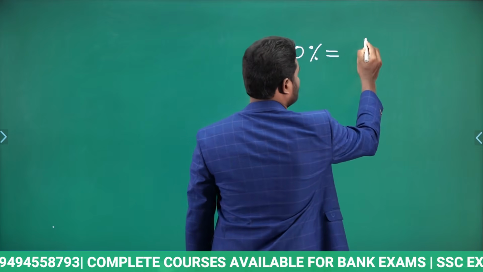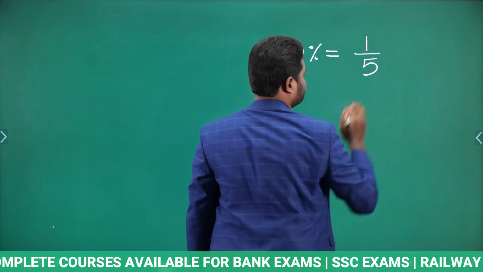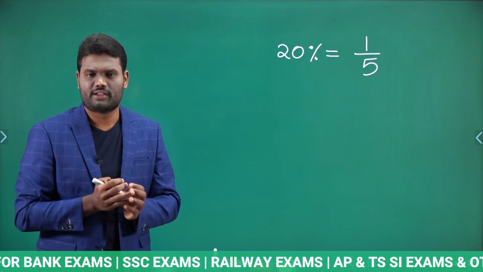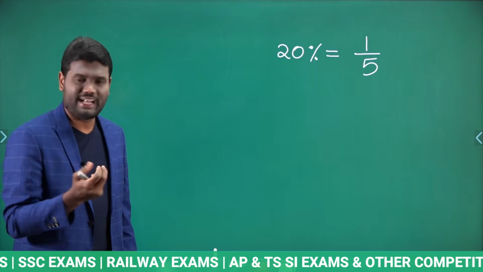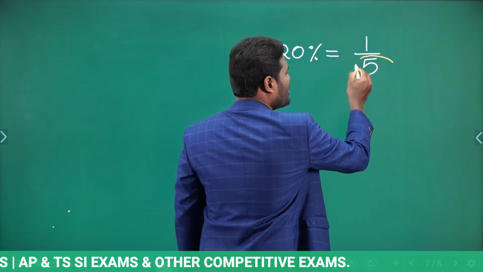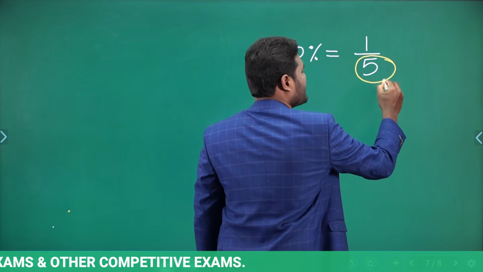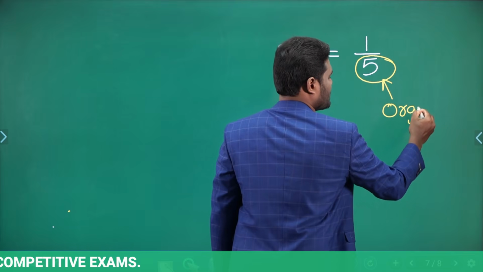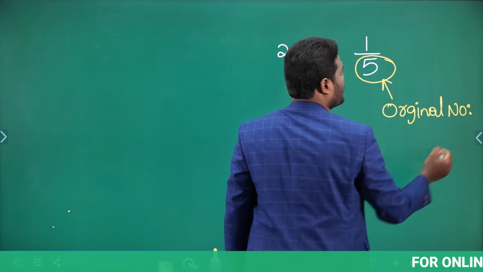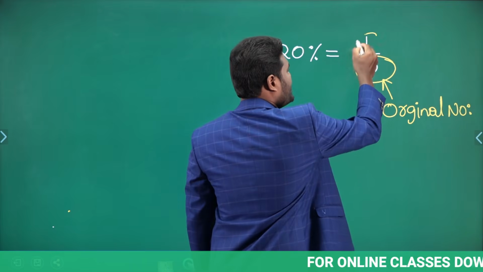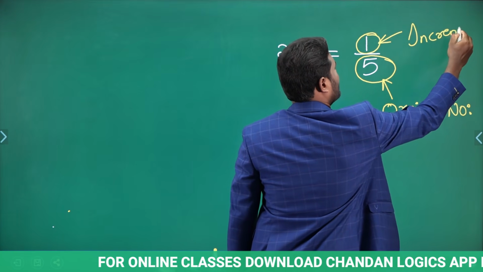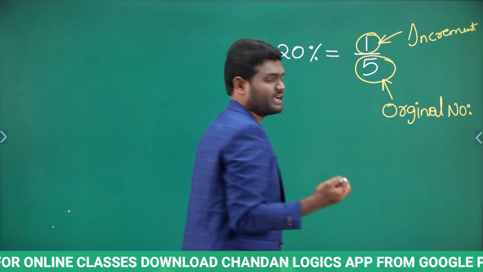Now let us take the example of 20%. 20% in terms of fraction is nothing but 1 by 5. Now, when I say a number is increased by 20%, the meaning is, whenever you look at the fraction, the denominator always represents the original number. So the original number is 5 parts and the numerator represents the increment or decrement depending upon the question.